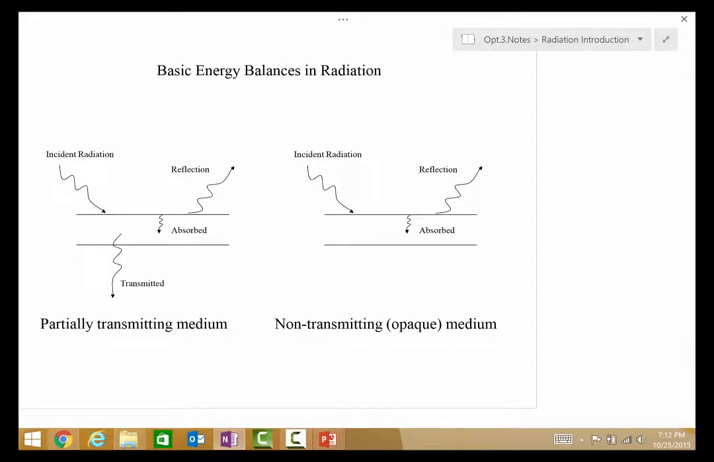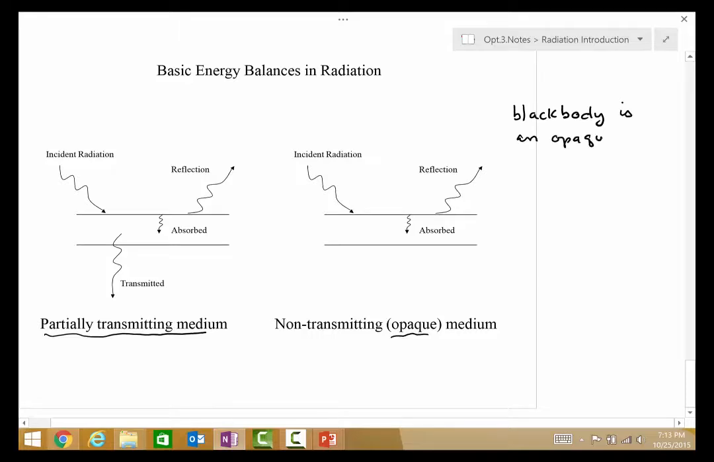So if we look at the basic energy balances in radiation, we see that incident radiation on the left here can either be reflected, absorbed, and transmitted, which is considered a partially transmitting medium, or it can be completely absorbed in the material, which is considered an opaque medium. And an opaque medium with zero reflection is considered a black body. So a black body is an opaque medium with no reflection. So all incident radiation is absorbed.